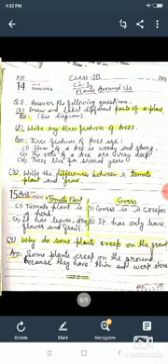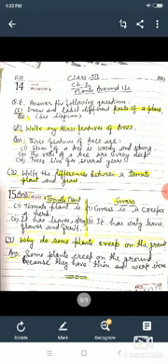Okay, now move to the questions of exercise E. There are 4 questions. See this. Question number 1 is: draw and label different parts of a plant. Okay, and I have already shown you the diagrams, and sent you the diagram also yesterday. So I will draw that diagram. If you do not have that, again I will send you today, and so you will draw the diagram.